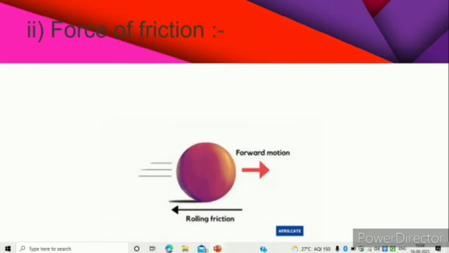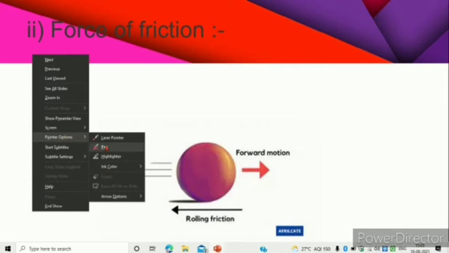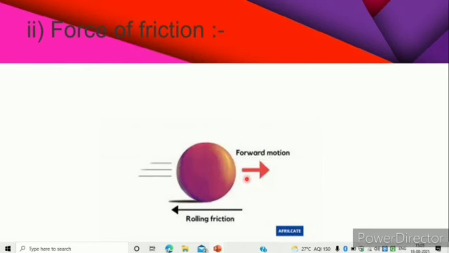Coming to the force of friction. Look at this image, students. In this image you can see a ball which is moving in a forward direction. But there is another force acting on this ball, known as the frictional force, which is in the opposite direction. So force is applied and it's moving in this direction, but in the opposite direction there is a frictional force being applied.